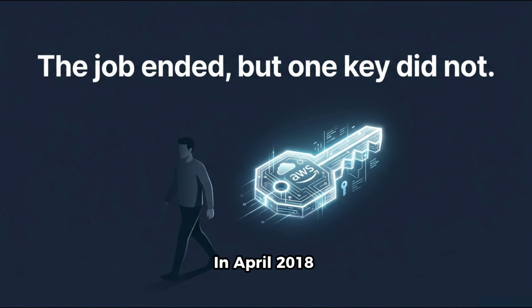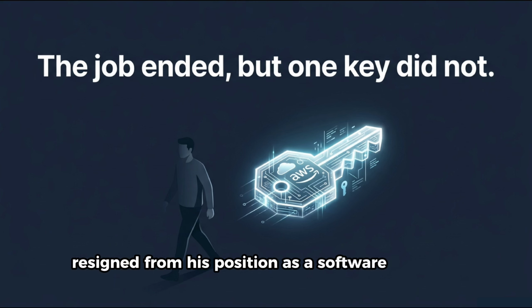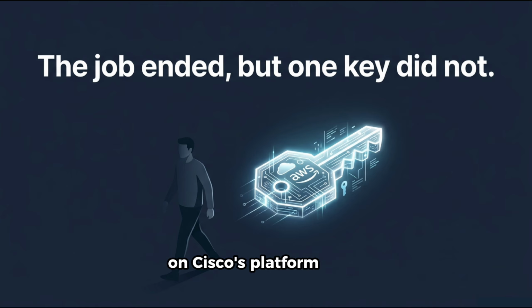In April 2018, Sudhish Ramesh resigned from his position as a software engineer on Cisco's platform team. His role had given him access to Cisco's AWS infrastructure, specifically the access key for the servers running Cisco's WebEx Teams application. When he left, his official Cisco accounts were disabled. The AWS access key he held was not revoked.